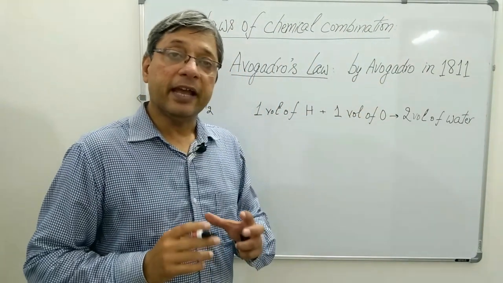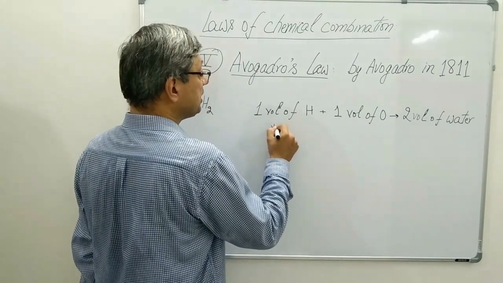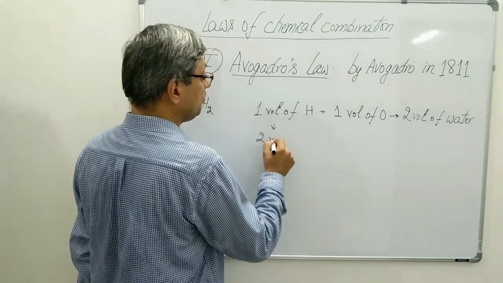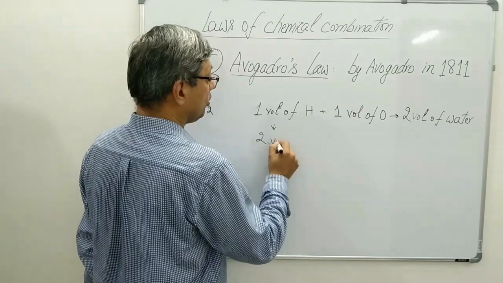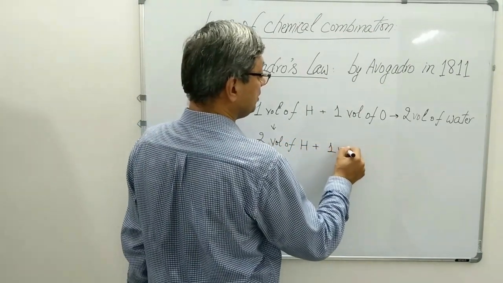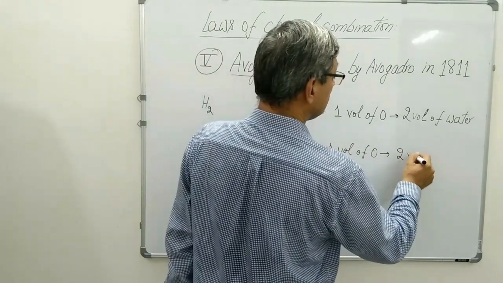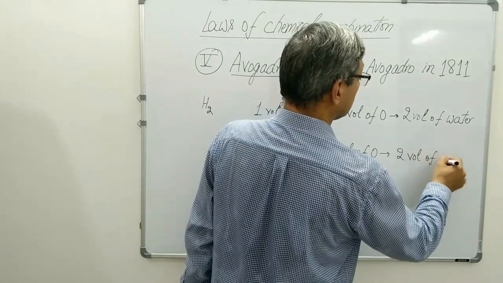But when he experimented, he found that actually 2 volumes of hydrogen were reacting with 1 volume of oxygen and producing 2 volumes of water.